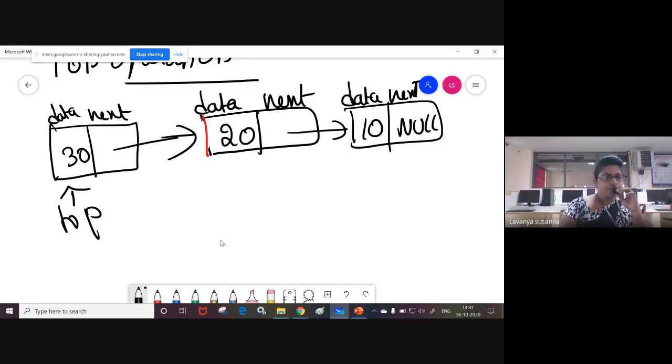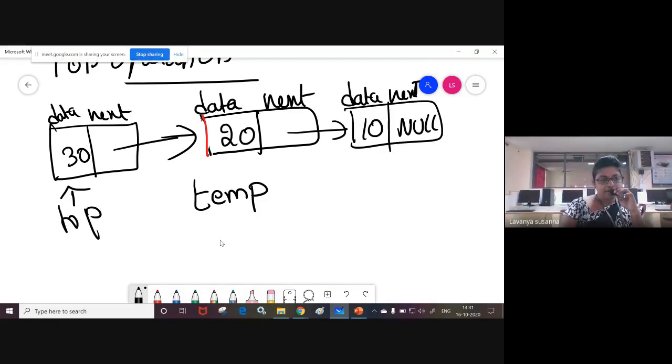Now if you want to delete the topmost node, here top is pointing to the last inserted node. If you want to delete, first take a temporary pointer, temp.